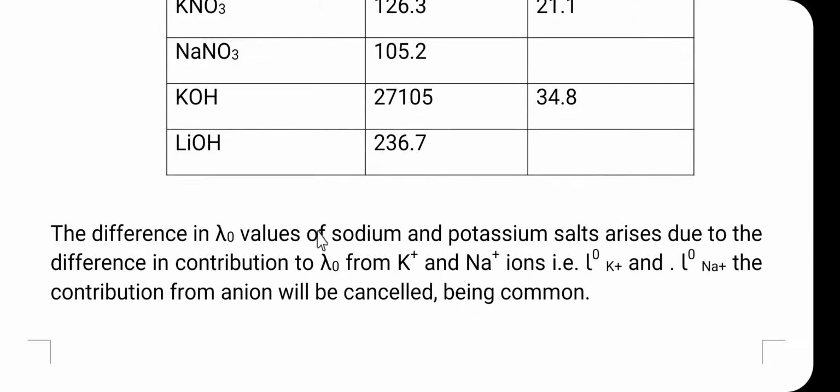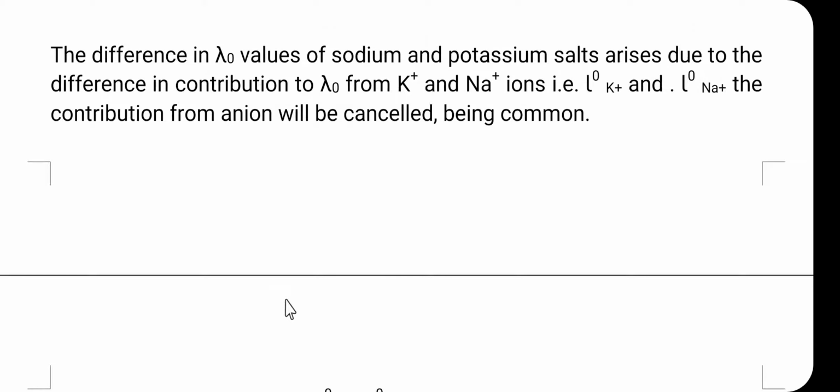So the difference in the lambda 0 values of the sodium and potassium salts arises due to the difference in the contribution to lambda 0 from the K plus and Na plus ions. That is, the equivalence ionic conductance for the K plus ion at infinite dilution and the equivalence ionic conductance of Na plus at infinite dilution. The contribution from the anion will be cancelled, being the common ion.